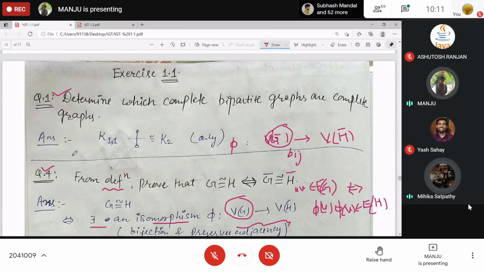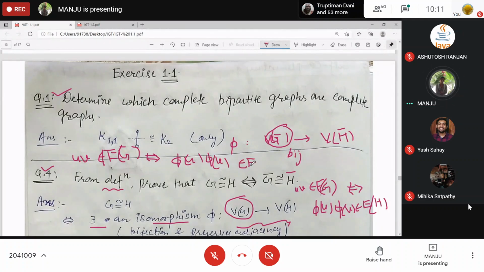So uv is not adjacent in G complement, and what about phi u, phi v in H complement? These will not be adjacent either, and there is an if and only if condition. So I can write this as it is, and this is equivalent to saying phi u, phi v is not adjacent in H complement. Clear?